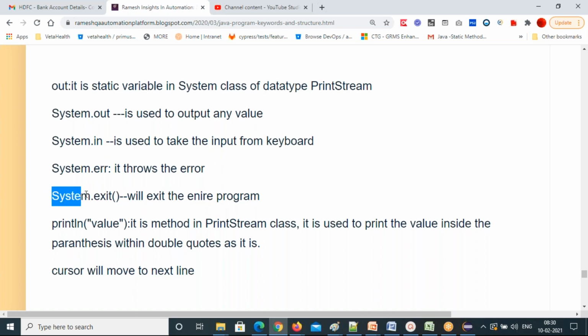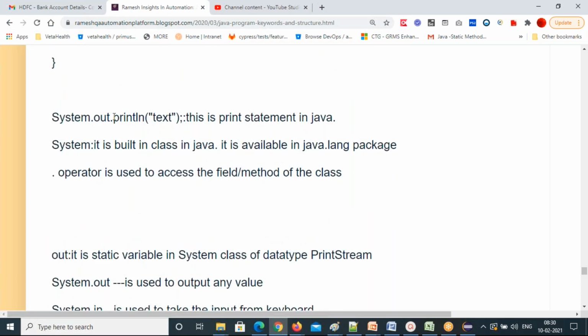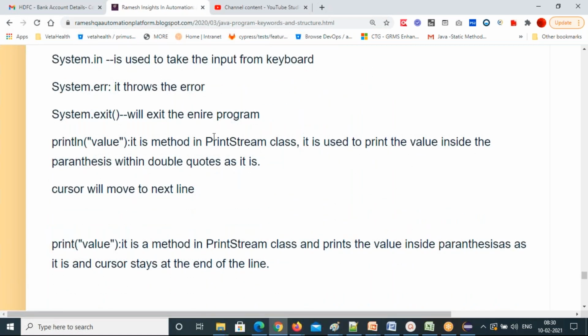See this, is it following class name dot static method or not? It's following, right? You can call it anywhere with this. You are calling the exit method inside the System class. Okay, next one. What is println in system.out.println? What is meant by println? Println is a method in the PrintStream class which is used to print the value inside the parentheses.